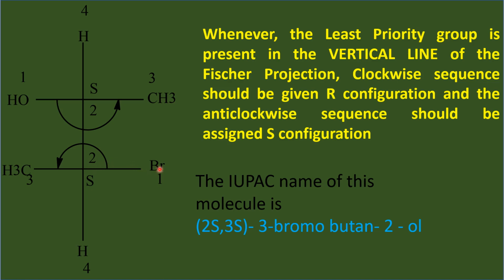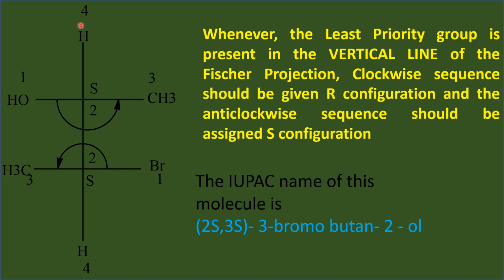So that is the first point of difference. This carbon is directly connected only to 3 hydrogens, but this carbon is directly connected to a bromine, carbon and a hydrogen. So this carbon gets higher priority over this. Therefore, oxygen is given priority number 1, this side group gets priority 2, this methyl gets 3, hydrogen gets 4.